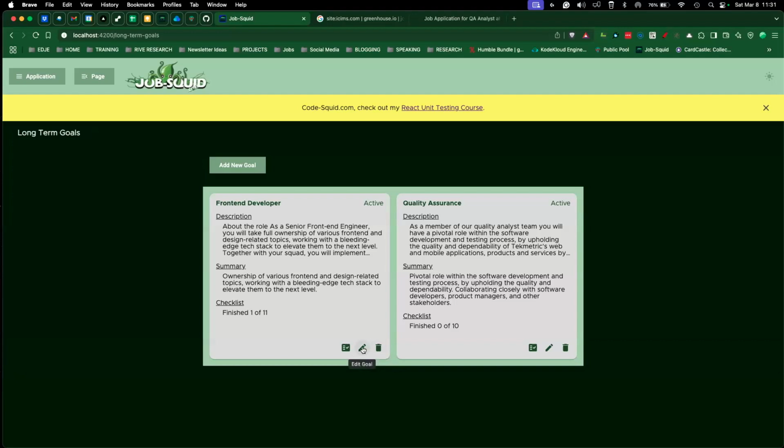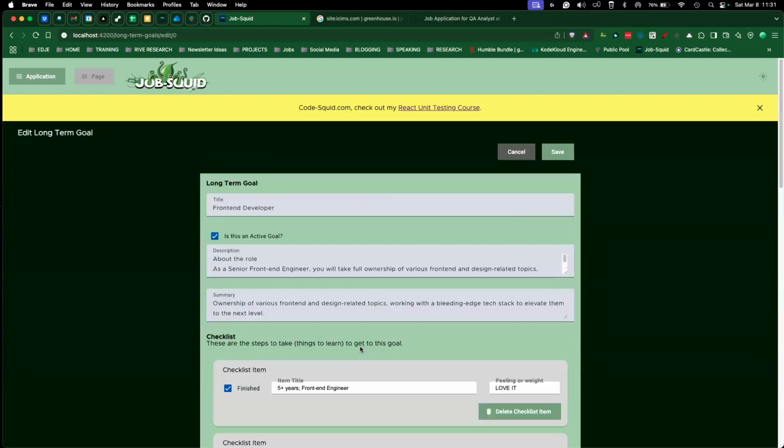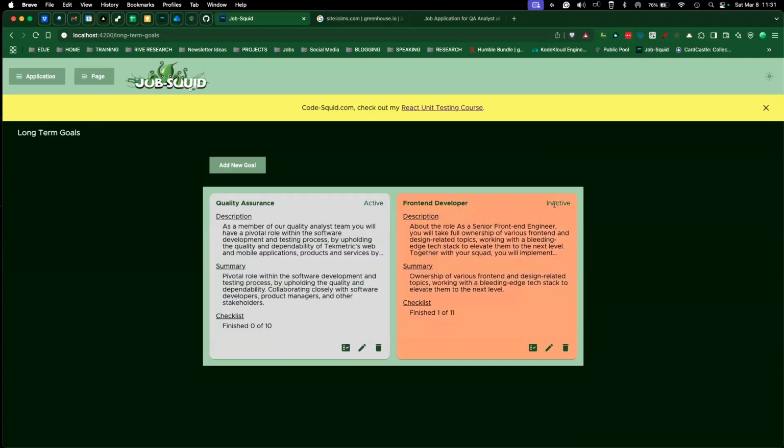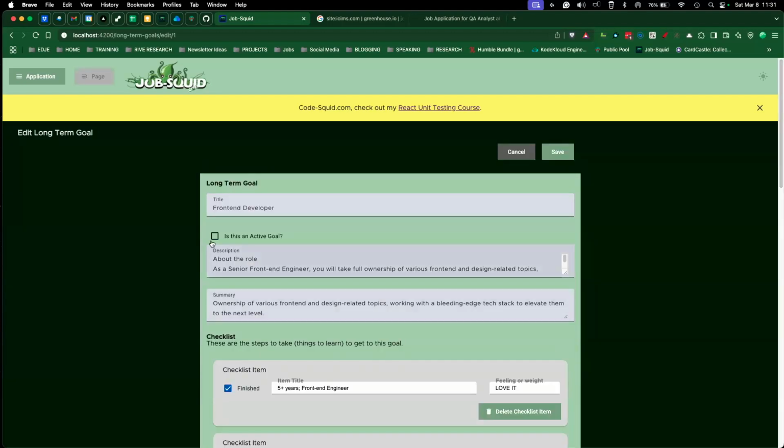Okay, one of the things that you can do is, as we work on these, let's say I decide this is not an active goal, you uncheck that. It has to be done in here. And we save, and it shifts to an inactive role. Pretty clear that that's inactive, okay? So I'm going to set that active again. And I'm going to save, and you notice I have one finished in here.